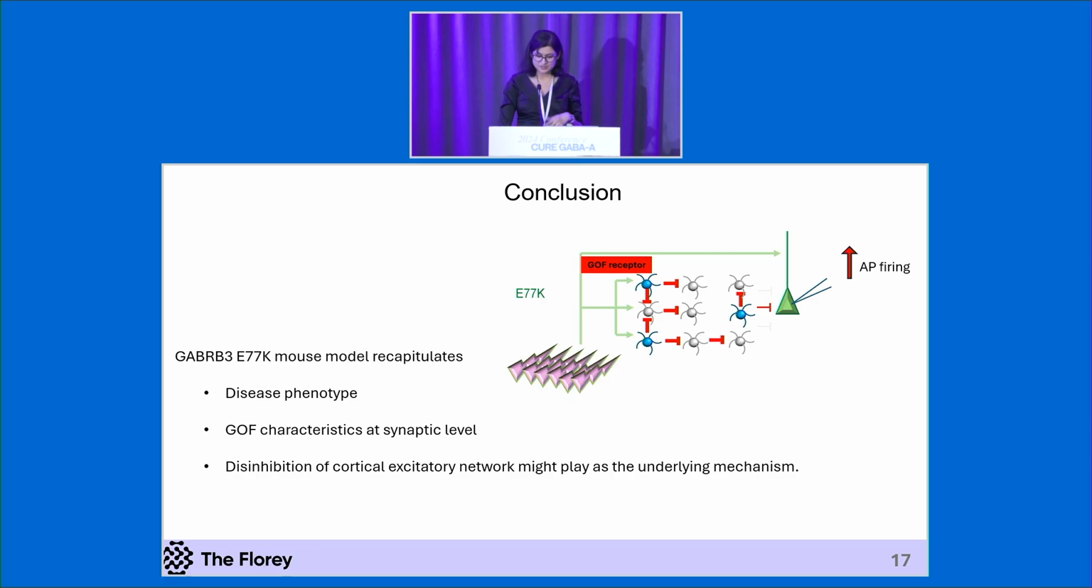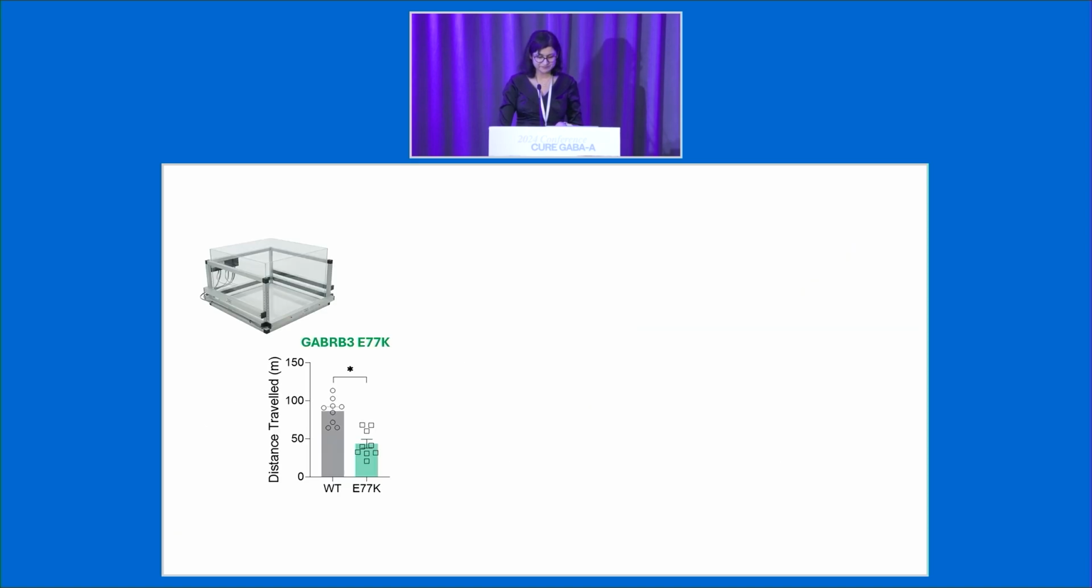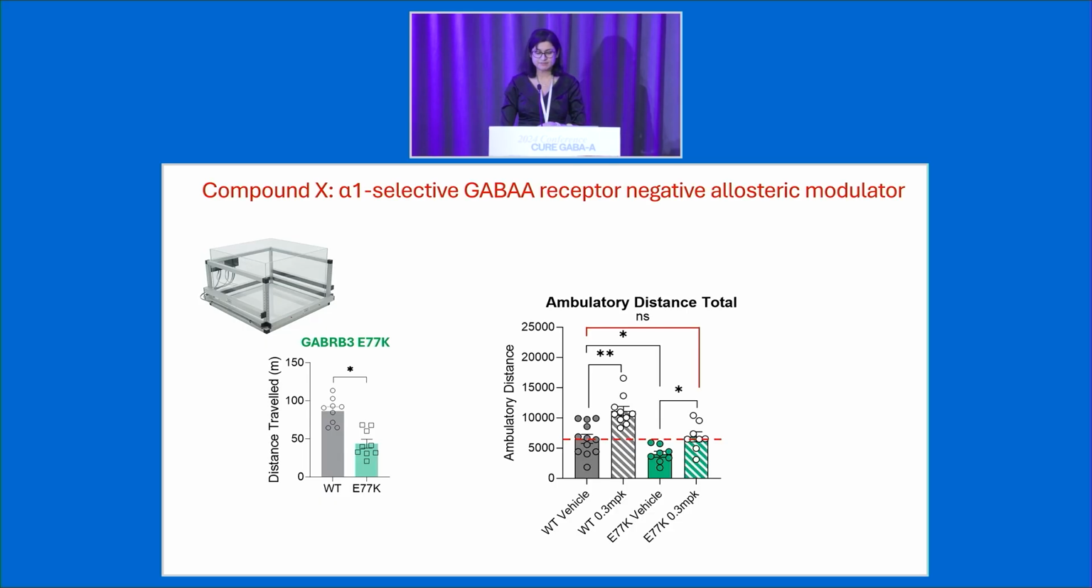I would like to end this talk by showing a peek into our next step. As I shown before, our beta-3 mouse has hypoexcitability characteristic on locomotor tests. When we use compound X, which is alpha-1 selective GABA-A receptor negative allosteric modulator, you can see that the increase in locomotion of mutant mice has become similar to the wild-type control, suggesting that this compound might help in the disease model. This is just a preliminary data, and we are looking forward to study further into this.